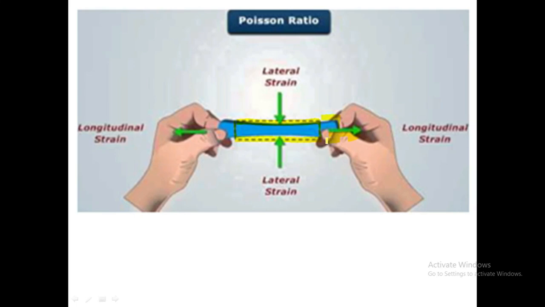That elongation is called change in length, or longitudinal strain. In the second case, lateral strain, the same body is given. On that body, compressive force is applied, and due to the compressive force, the diameter of that body changes like this, and that change is called strain. So this is lateral strain.